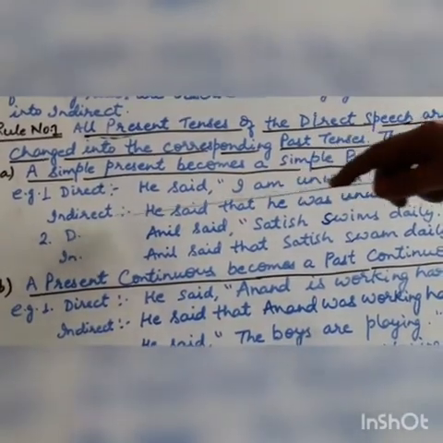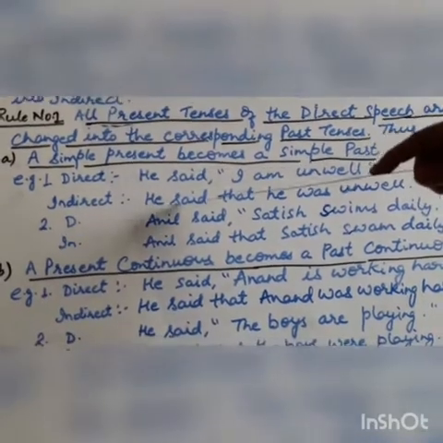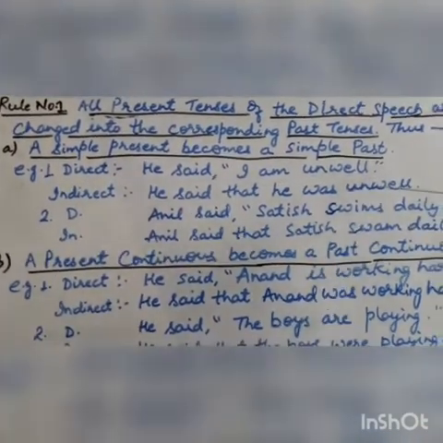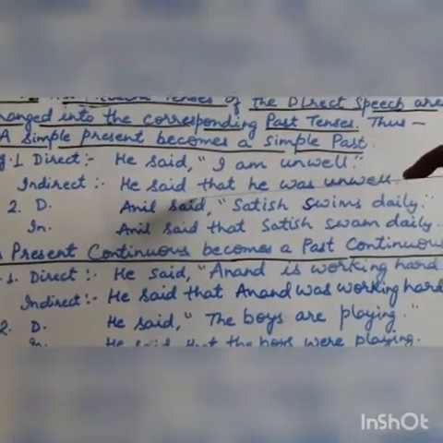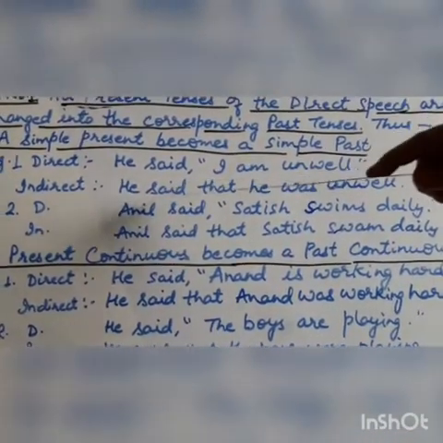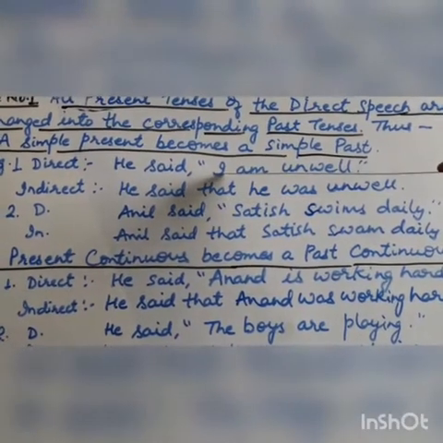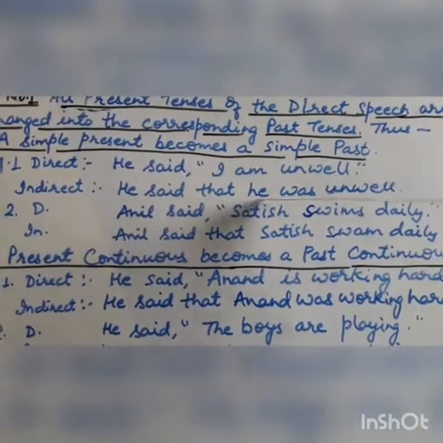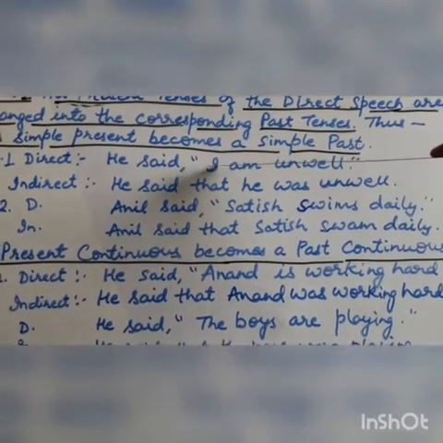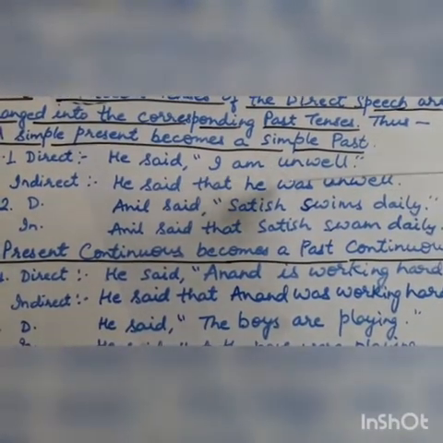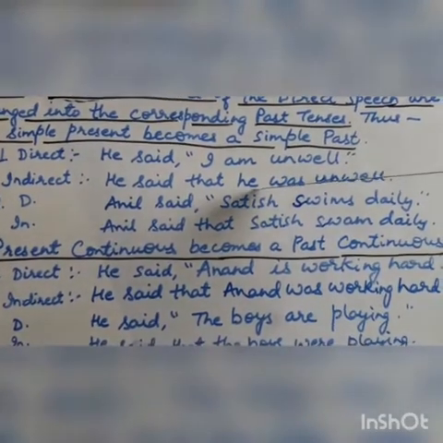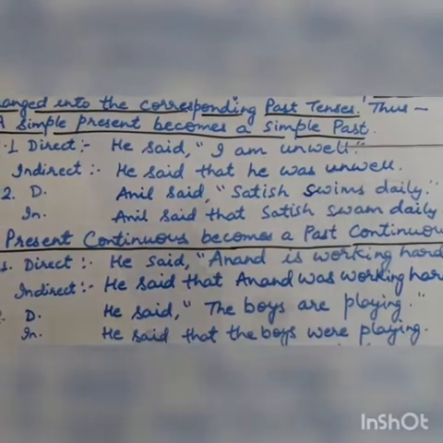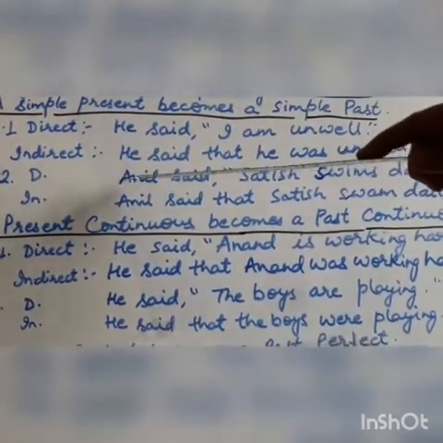In indirect speech, the answer will be: he said, and you will remove the comma and inverted commas and use the conjunction that to join the sentence. He said that, and I will be changed according to the speaker. I will be changed into he, and the tense will be changed. Simple present will be converted to simple past tense. He was unwell.